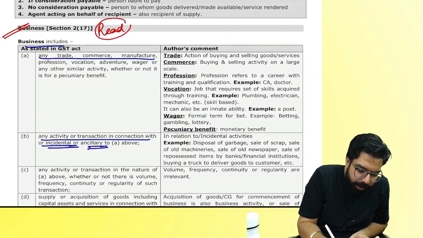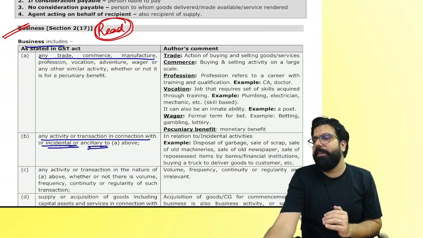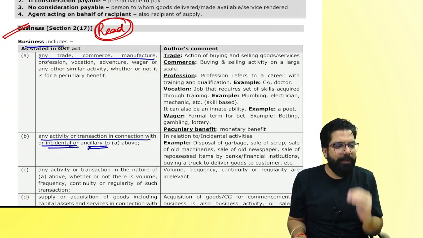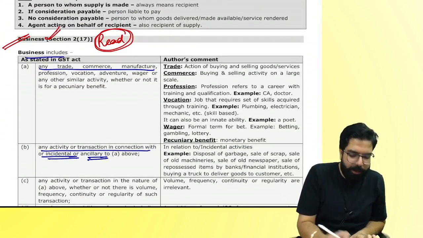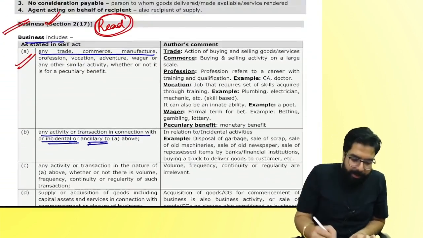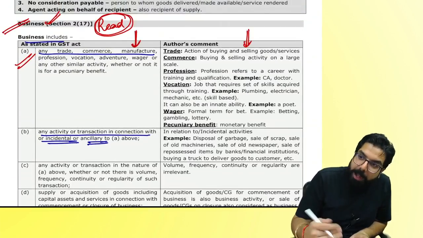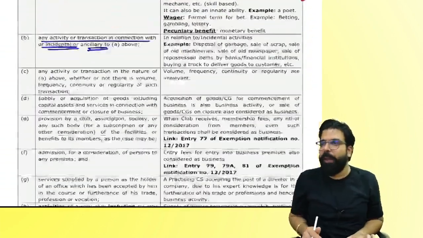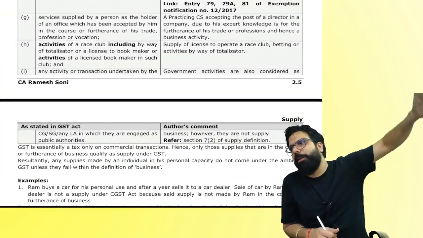The definition of business, I want you guys to read today at home. You read this. It's okay. You will have little doubts. Don't worry about it. By the time we end the chapter, whatever definitions are given over here, whatever this definition of business is, you will see we have already covered. See, the first point we have already covered. Any trade, profession. This side is the law. This side is my comments. So you read the law, then you read my comment, you will understand. Okay? Don't worry about it. By the time you finish this chapter, you will see I covered the definition of business everywhere.